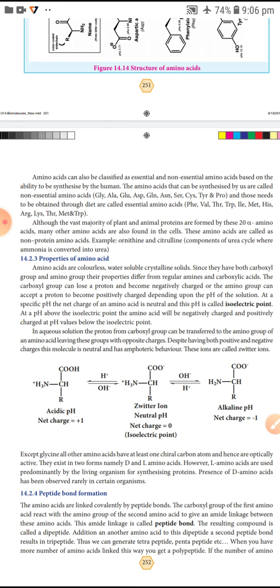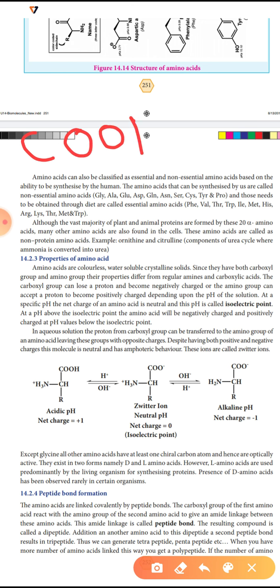The carboxyl group, COOH, loses a proton and forms COO minus.